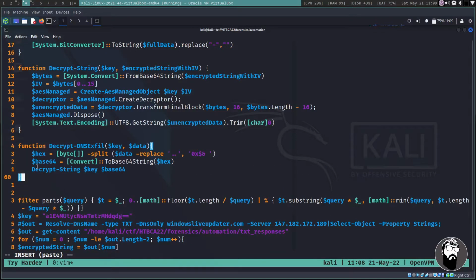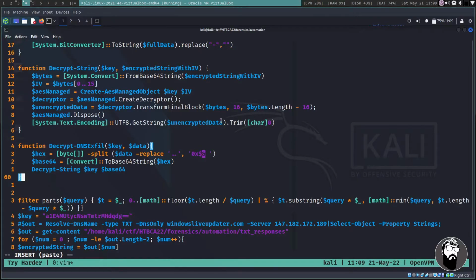and then we'll go ahead and paste this in once again. So what this guy ended up doing is he created a decrypt DNS exfil function that takes in the key, which we know we have, and then our data, which is going to end up being the file from our data file, and then he's splitting the data and replacing 2 characters with 0x and then whatever 2 characters end up following in a space.